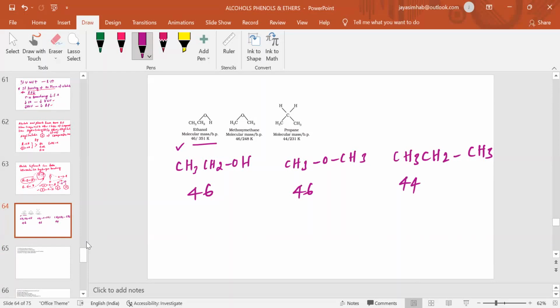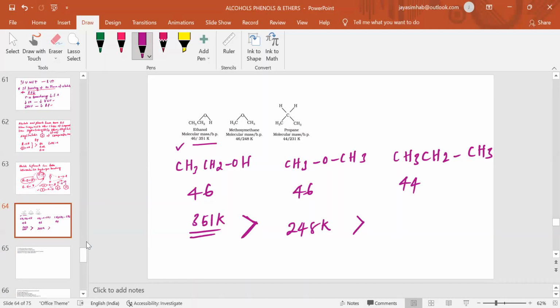But if you see the boiling points, alcohol shows 351 Kelvin. And the boiling point of ether is 248 Kelvin, right? Alcohols have more boiling point than ether.